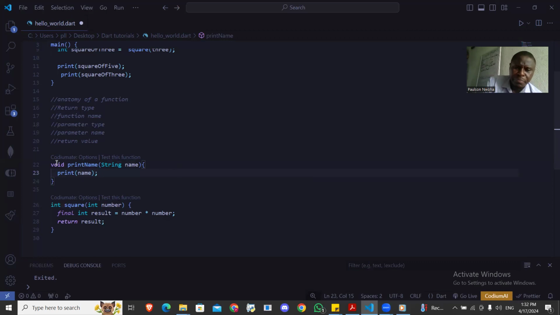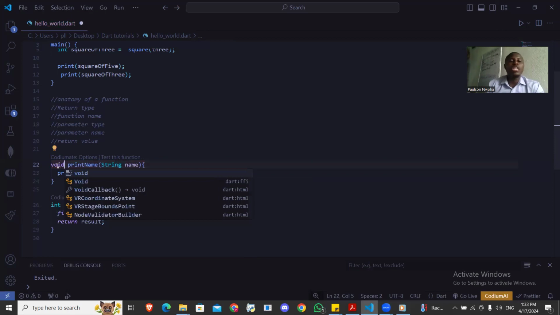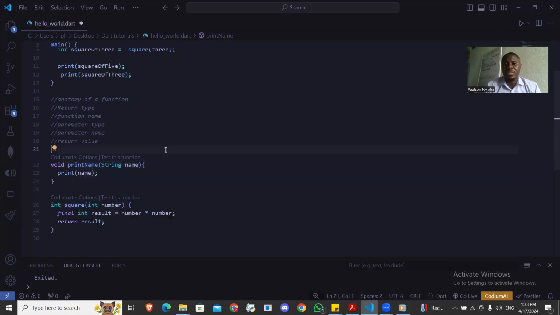You can omit the void keyword, but when you say void, it actually shows that this function is not returning anything. It's more readable, because sometimes you're not the only one that will be using your code. So write your code in a way that other people would understand. I can omit it or I can leave it. If I omit it, you wouldn't know. But with this void keyword, it makes more sense.